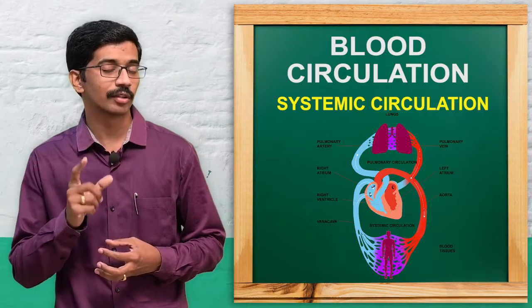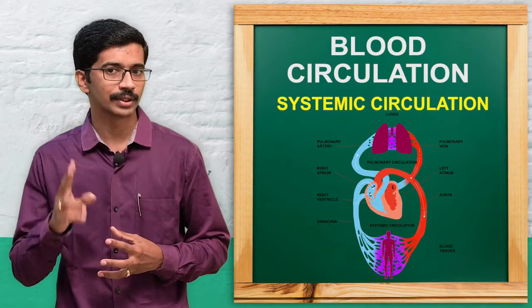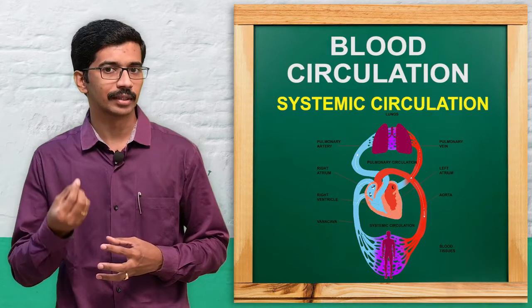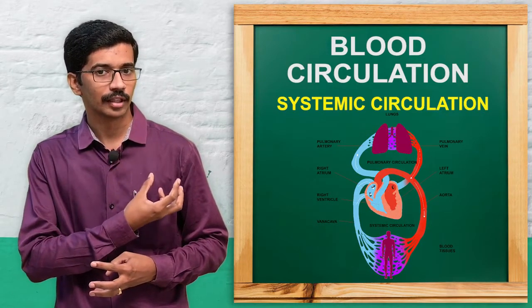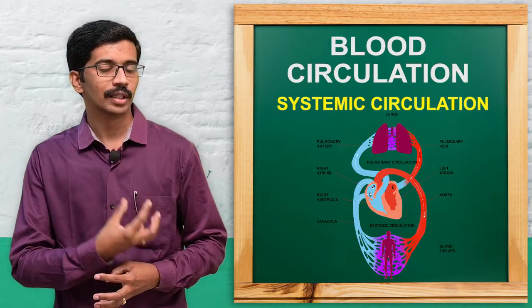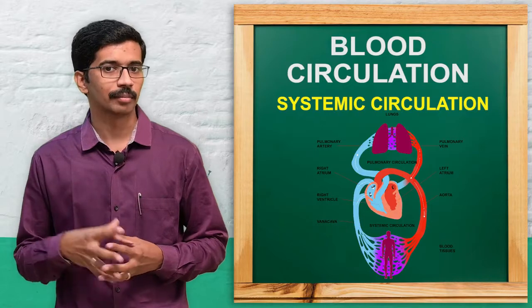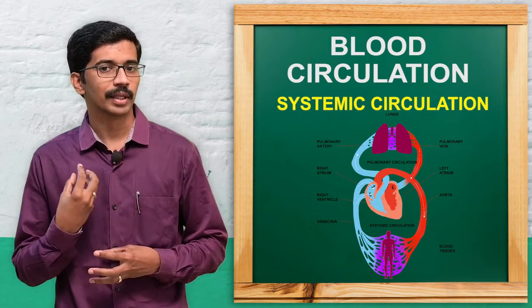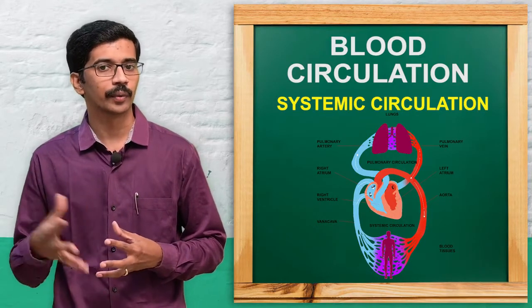There will be another valve called the bicuspid valve. That valve has two cup-like structures. The bicuspid valve, otherwise called the mitral valve, opens and blood from the left atrium flows into the left ventricle. Whenever the left ventricle fills, the myocardial contraction will occur. From the left ventricle, blood is pushed into the aorta through the aortic valve.